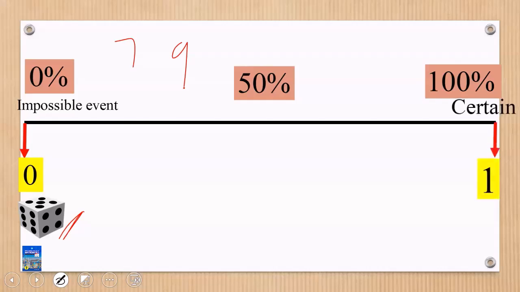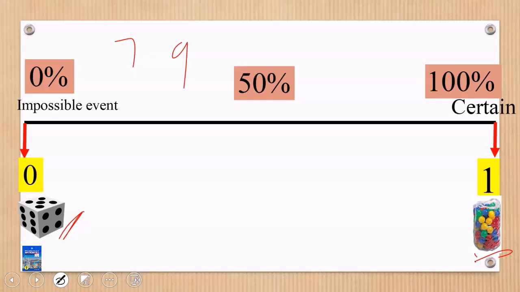Then look at another extreme case of having a probability of 1. We say 100% certain. For example, I have this bag here, and this bag contains small balls, and all the balls are colored. Then I ask you, what is the chance that when you put your hand into the bag, you come out with a colored ball?